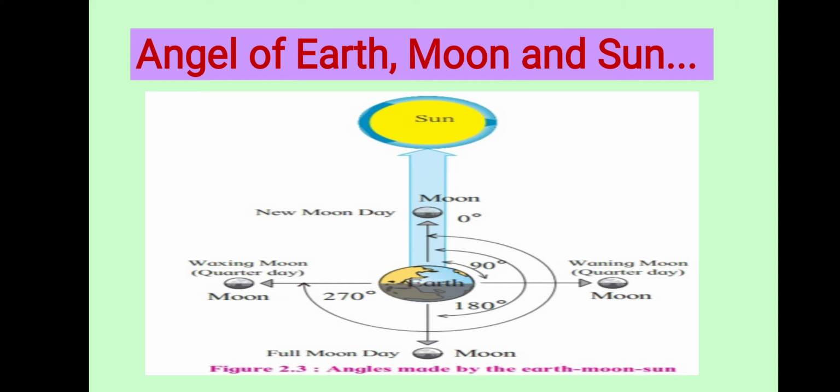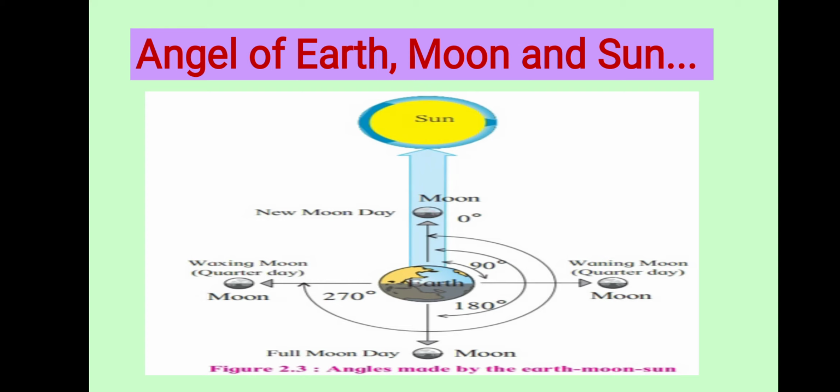The moon has no light of its own. The moon reflects the light of the sun. So we are able to see the phases of the moon. When the moon is revolving around the earth and is on the opposite side of the sun, then full moon day occurs. Or when the moon is between earth and the sun, that time new moon day occurs.